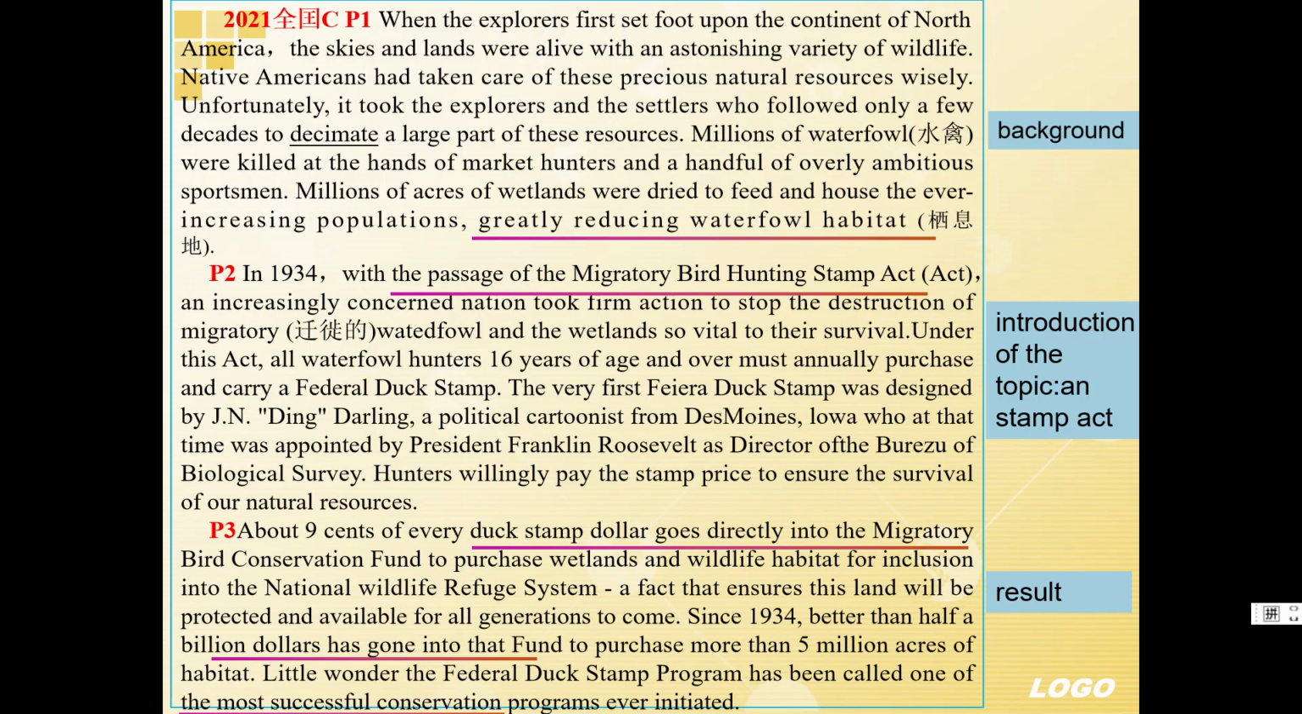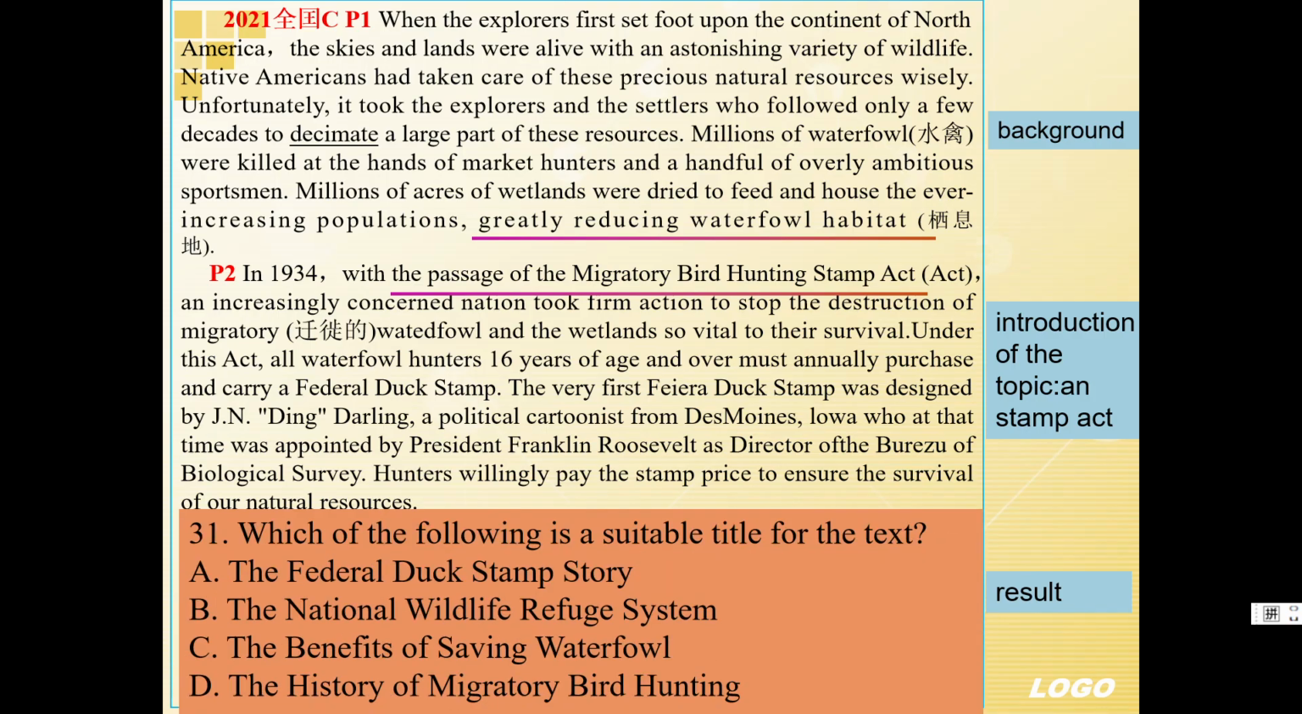After we analyzed the structure, let's come to the multiple choice. Which of the following is a suitable title for the text? So we know from paragraphs 1 and 2, this is the introduction of the topic paragraph. This is about a stamp act. So we choose A, the federal duck stamp story.